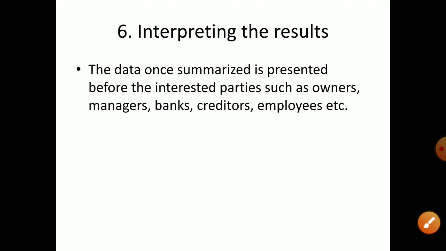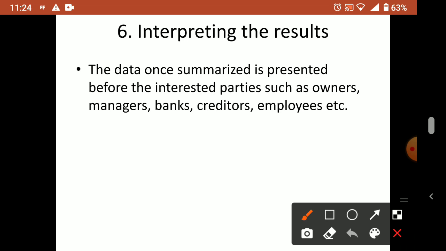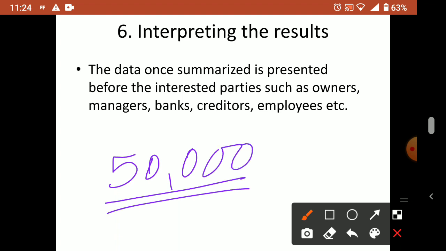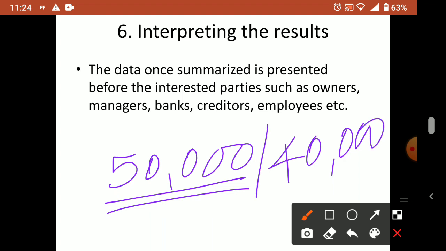Now the last stage is interpreting the results. Now the profit and loss account is prepared. Suppose a profit of rupees 50,000 is showing in your profit and loss account, and last year's profit was 40,000. This is an example.